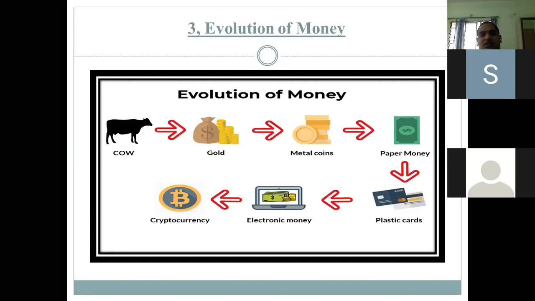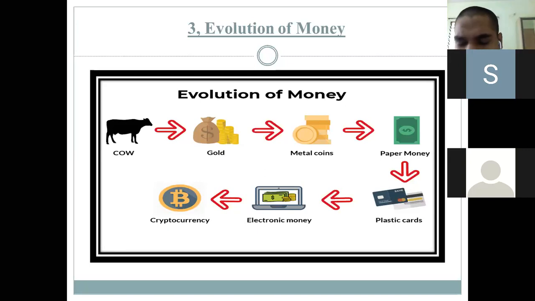Metallic coins means what? Coins were made of zinc, copper, all these materials. These were called the metallic coins. But metal also rusted, because you know that iron, zinc, copper rust because of climatic conditions. We cannot store it or keep it for a long time. So metallic money also failed.